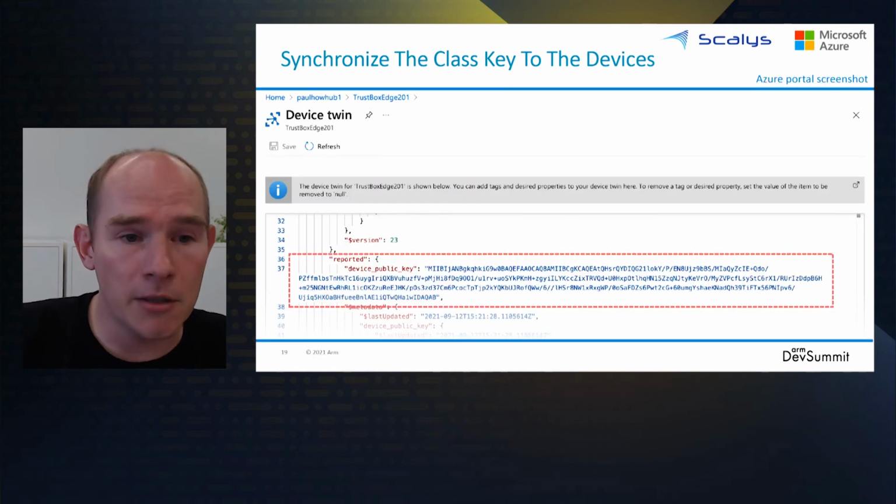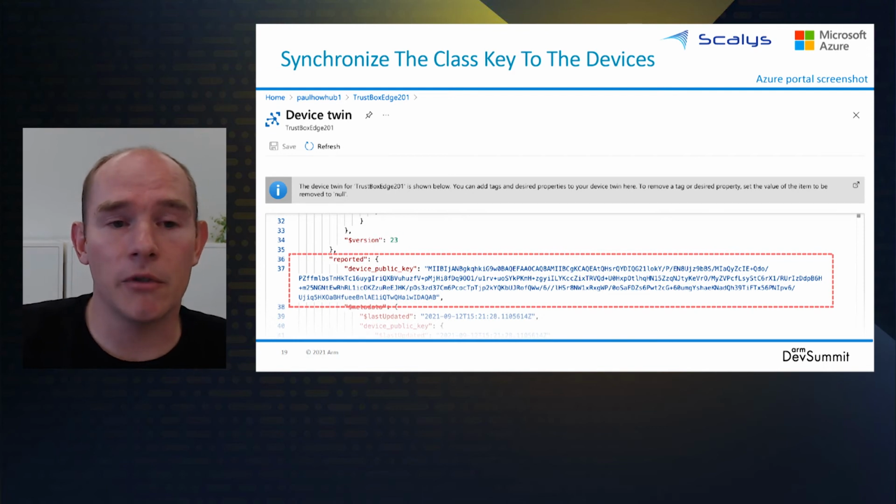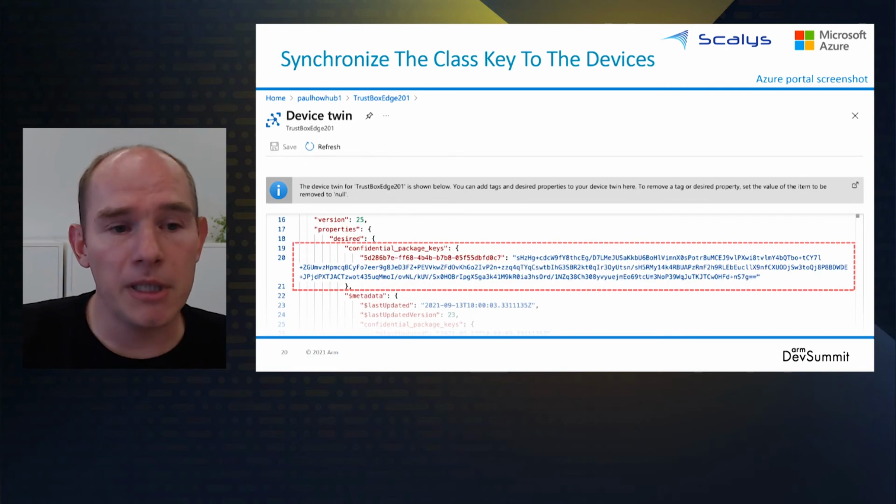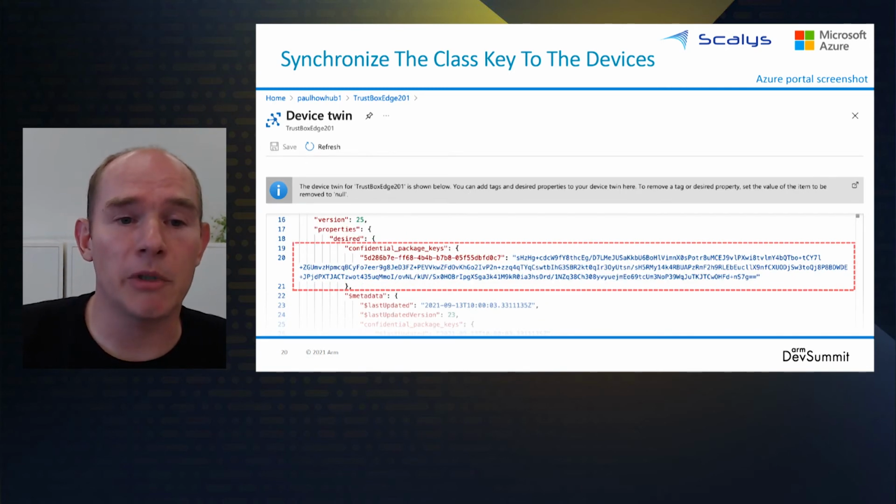The keys are exchanged between the cloud and the device using the device twin features of Azure. When the device connects to the IoT hub, it will report its public key as a device twin property. This property is then picked up by the function distribute key. This will use the public key to wrap the class key and export the wrapped key as a device twin property. This property is then available for the device.